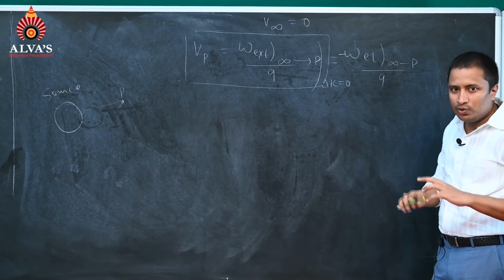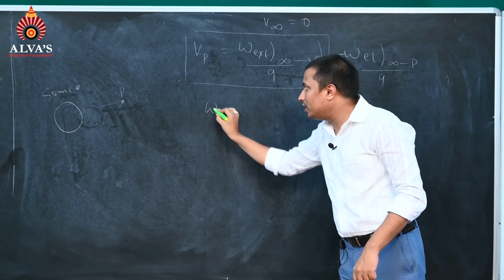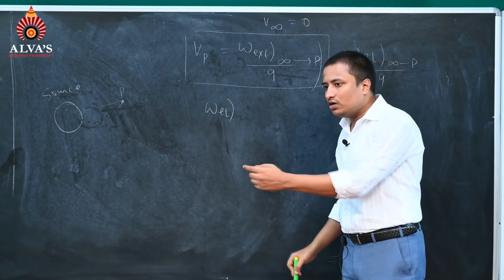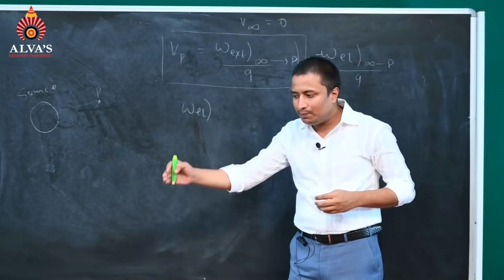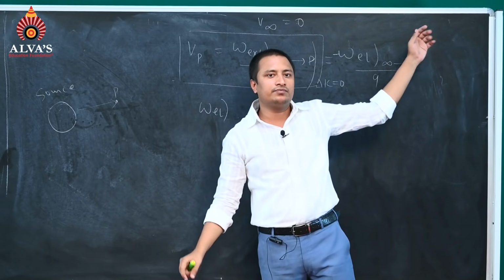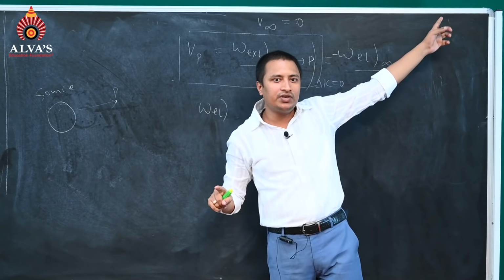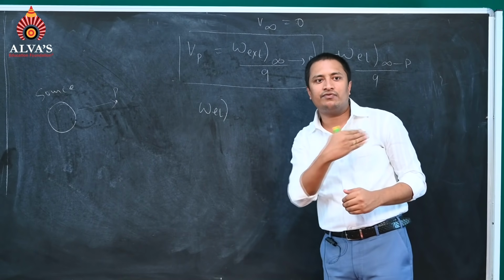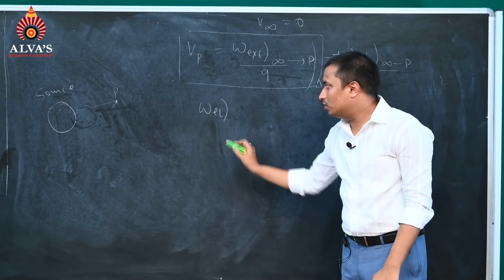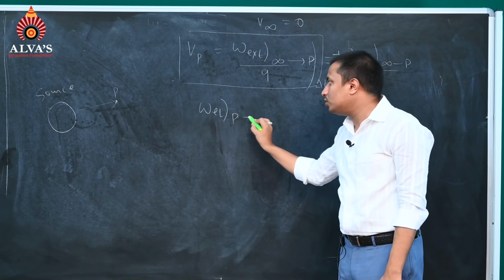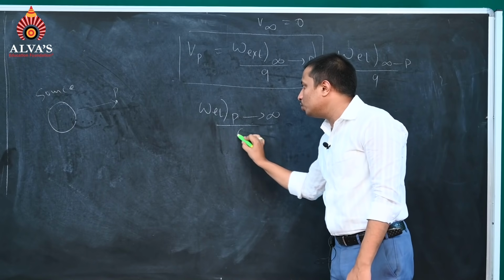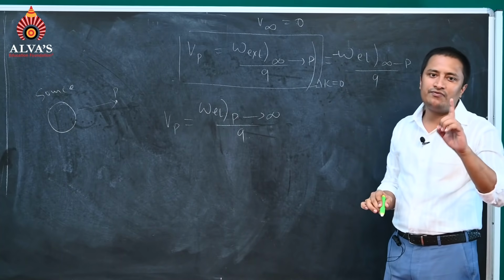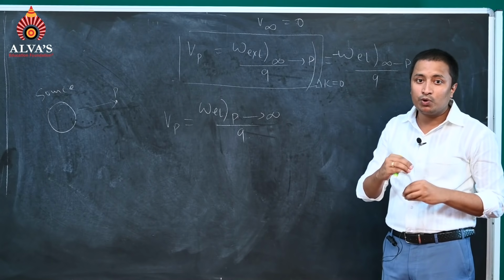Now see, we can also do it in this manner, just the opposite of it: the work done by the electric field while sending the charge back from point P. If we want to send it to infinity from point P, then the work will be done by the electric field, which will be pushing it back. The work done by the electric field from point P to infinity by Q will also be our potential at point P. So this is our first thing which we want to understand about potential.